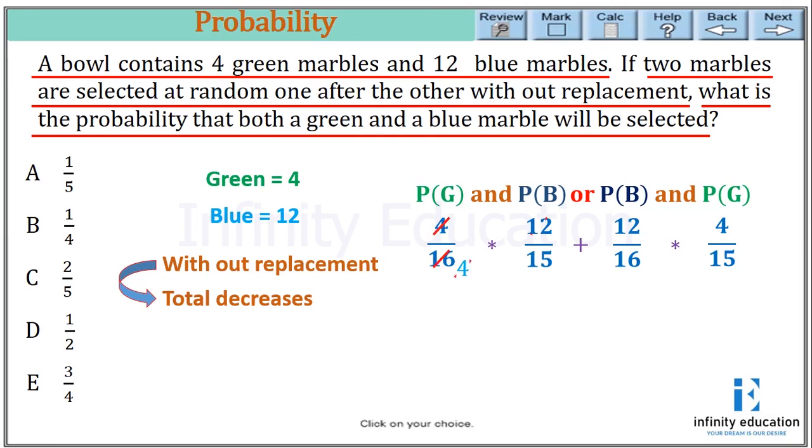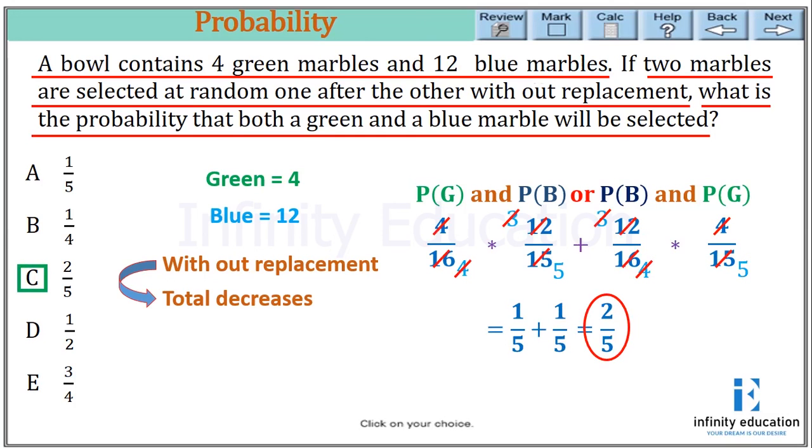If we do the simplification, we get 1 over 5. And if we do it the other way, we also get 1 over 5. So we have 1 over 5 plus 1 over 5, that is 2 over 5. So C is the answer to the question.